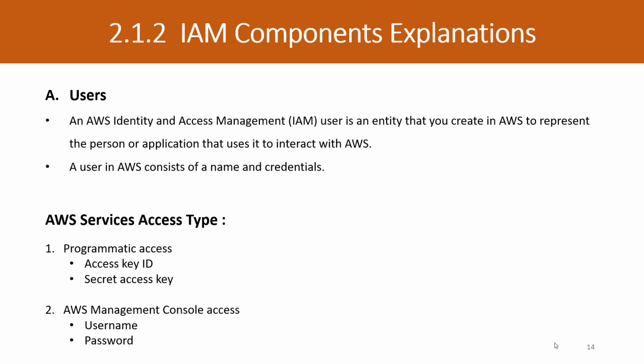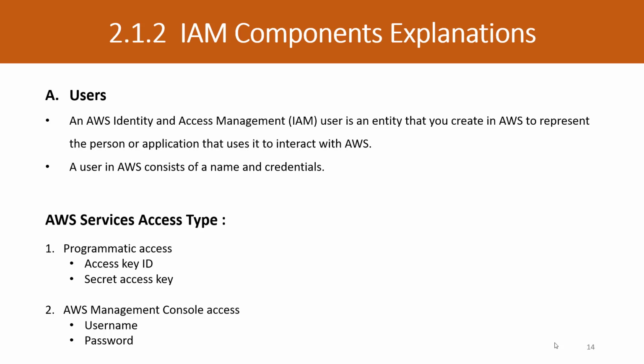You can access through programmatic access or the AWS Management Console. Programmatic access means you need an access key ID and secret access key, and you can configure your AWS CLI, SDK, or APIs to access those services using any programming language you want.